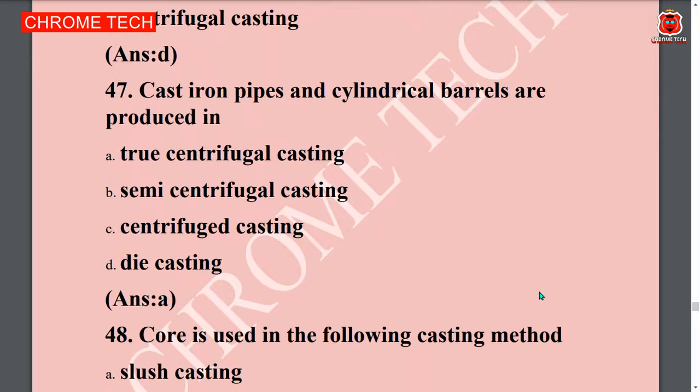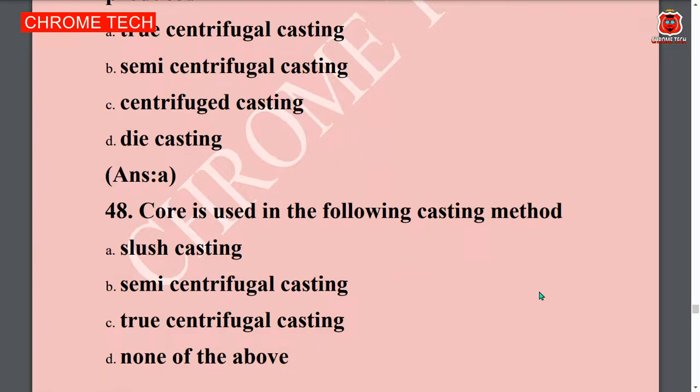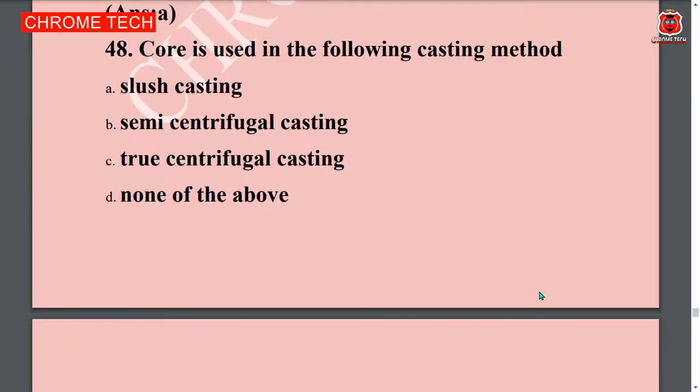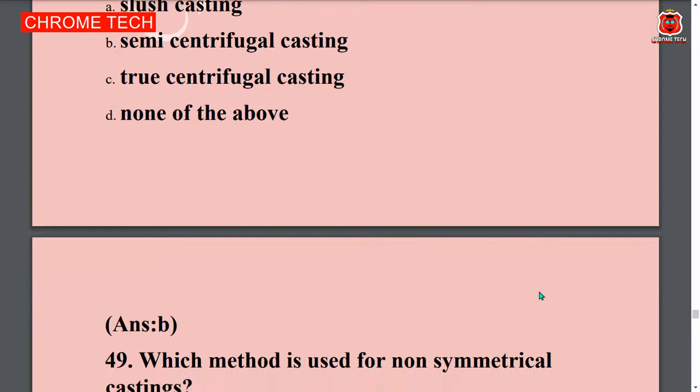Iron pipes and cylindrical barrels are produced in dash. Option A. True centrifugal casting is the correct answer. Core is used in the following method. Option B is the correct answer. Semi-centrifugal is the correct answer.